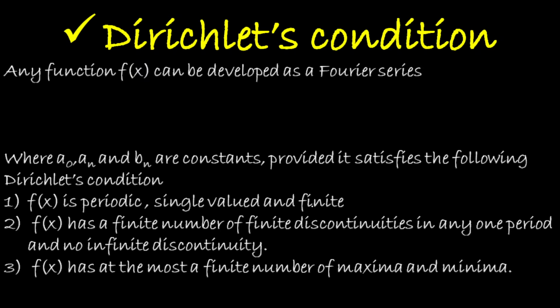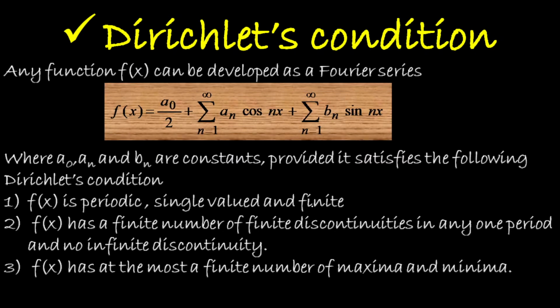Let me now move on to Dirichlet's conditions. Any function f of x can be developed as a Fourier series: f of x is equal to a0 divided by 2 plus sigma n varies from 1 to infinity a n cos n x plus sigma n varies from 1 to infinity b n sin n x, where a0, a n and b n are constants, provided it satisfies the following three conditions, which are known as Dirichlet's conditions. This gives you the existence of the Fourier series.